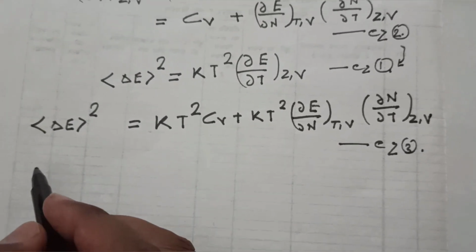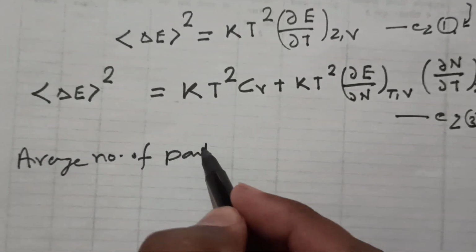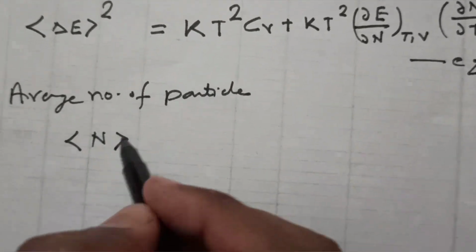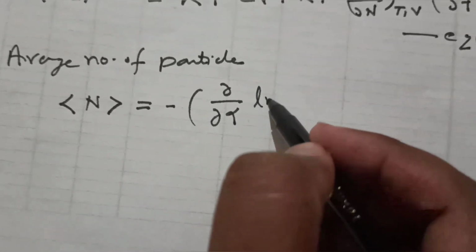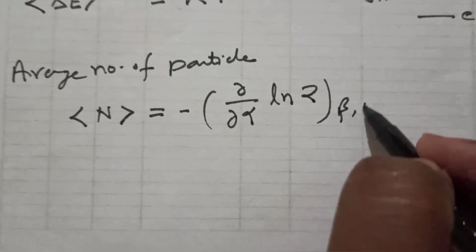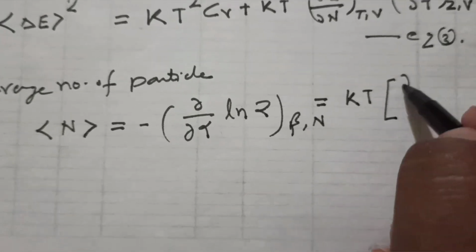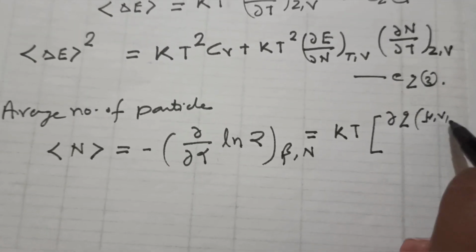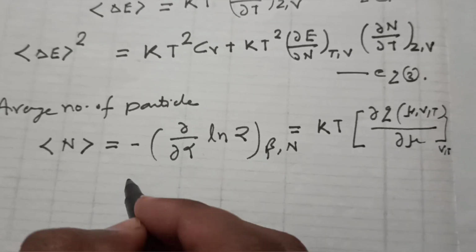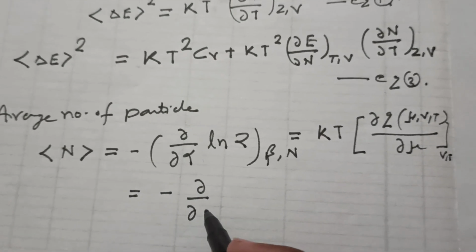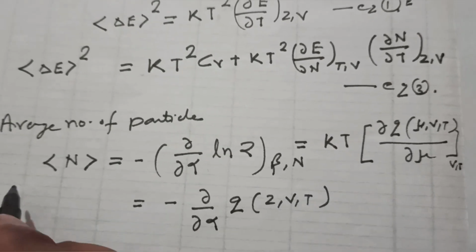Now one thing we have considered is the average number of particles. In terms of the Q potential and the grand canonical ensemble partition function, it is del upon del alpha times ln of the partition function. Or simply you can write KT times del of the Q potential, that is, mu V T upon del mu at constant V and T. Or you can write minus del upon del alpha of the Q potential, which is Z V T. So these are the equations for the average number of particles.